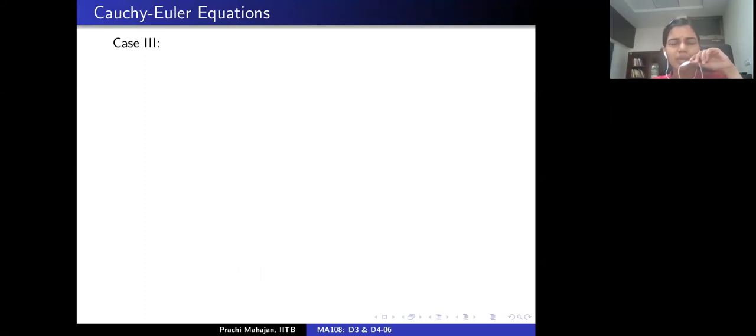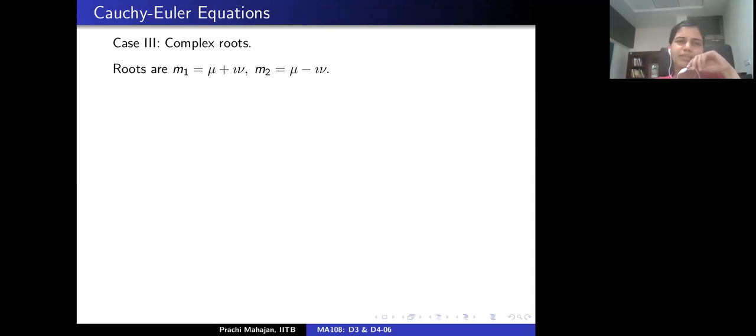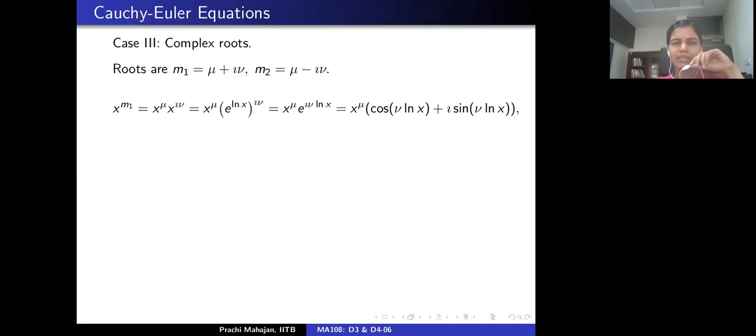Okay, so let's look at when the auxiliary equation associated to the given Cauchy-Euler equation admits complex roots. As before, the roots would be complex conjugates of each other. So x to the power m1, which is x to the power mu plus i nu, will look like x to the power mu times cosine of nu logarithm of x plus i sine of nu logarithm of x.